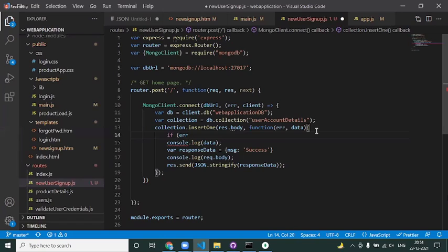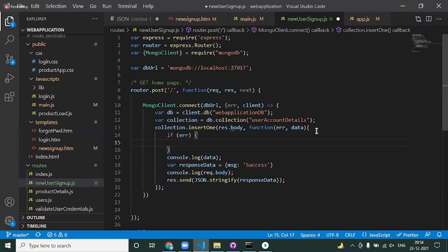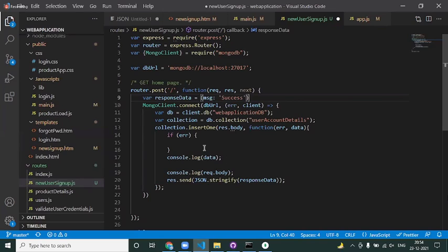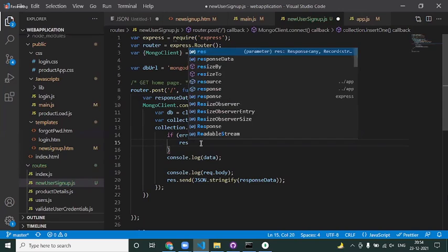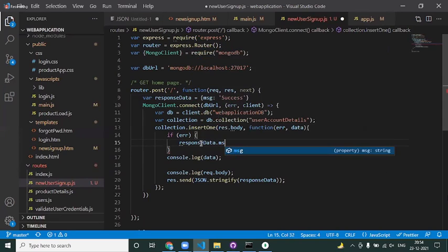what you can say, I say, instead of this guy, let us put this guy on the top. I say response data dot msg is equal to error while inserting data.